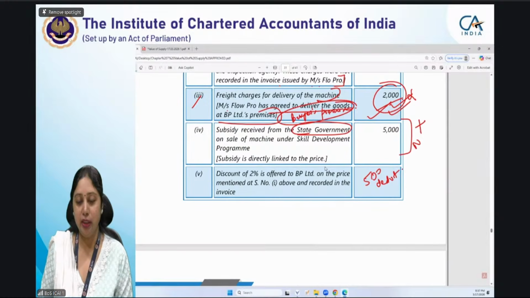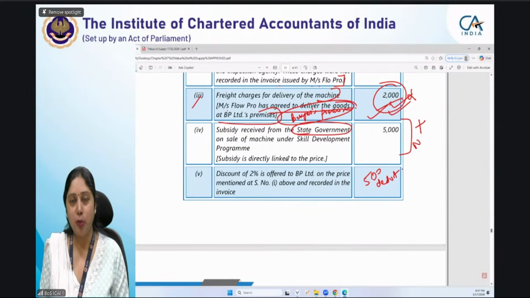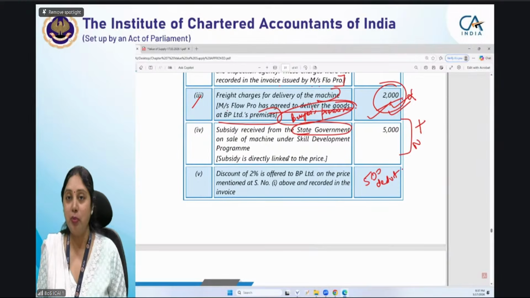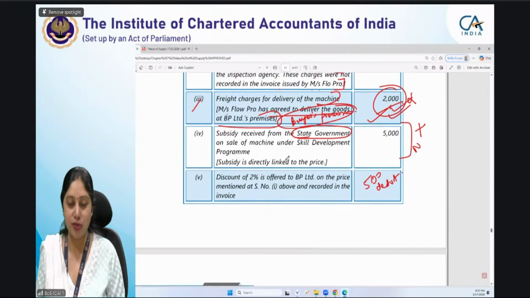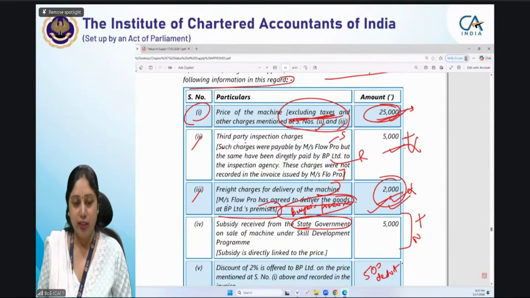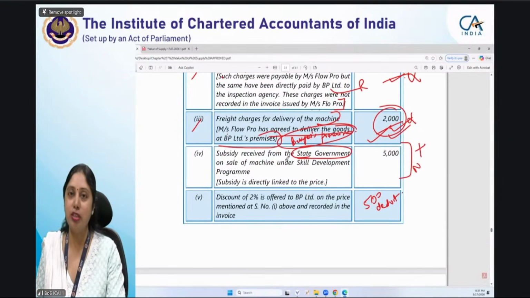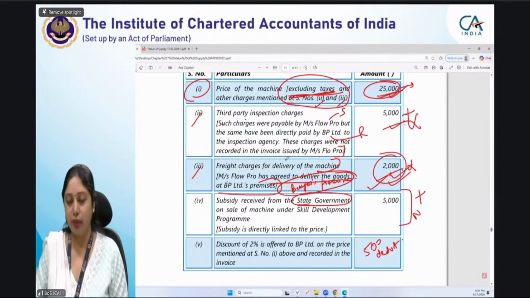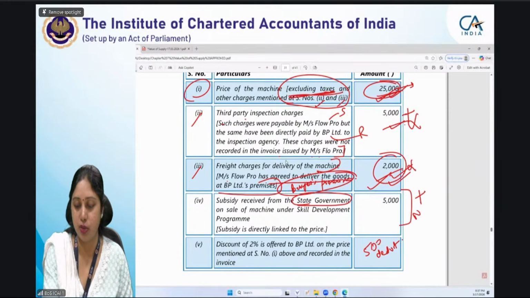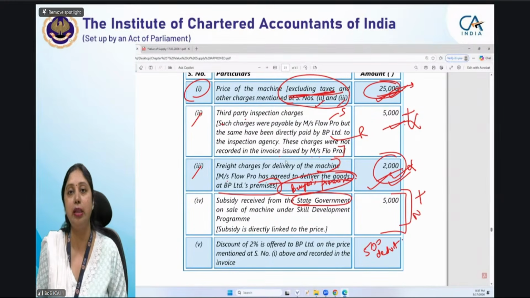And moreover, whether it is from the state government, whether it is directly linked or not, that is not an issue. But the main point is कि whether it is already considered in the price given at point 1 or not. That is the main point. So till the time I read the question given in the table, it was not clear to me. In fact, हमें जो impression मिलता है वो क्या मिलता है कि 25,000 में से ये वाला सब्सिडी जो है वो consider नहीं हुई है. It is not being considered. This subsidy has not been reduced.